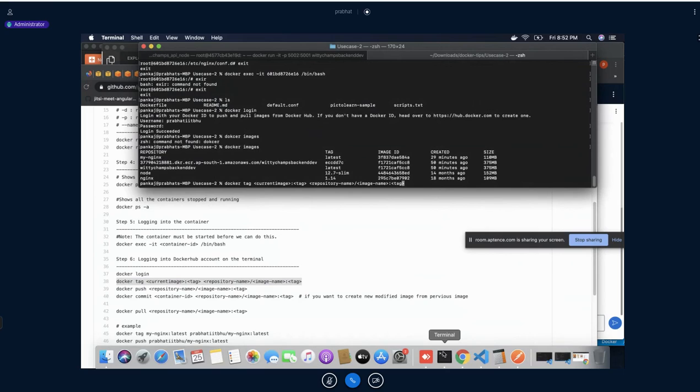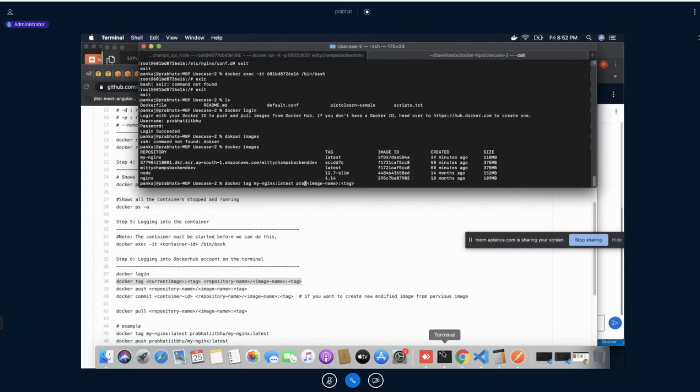So this is my source image. Source image is my nginx, and what is the version? Latest. We have to put it in the URL, so the repository name.